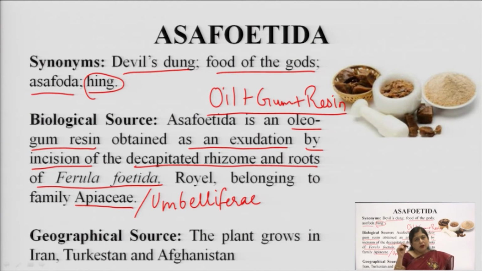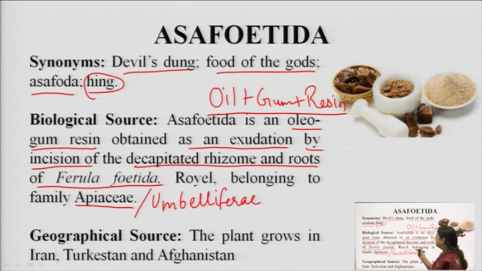Now, here I would like to again explain the biological source: we are getting a mixture of oil, gum and resin, which is obtained by exudation. From where? Basically, the tree of this asafoetida is cut from the ground just above the roots. Whatever shoot part is visible, we cut exactly from there, and then from the roots and the rhizomes a liquid comes out through these incisions.